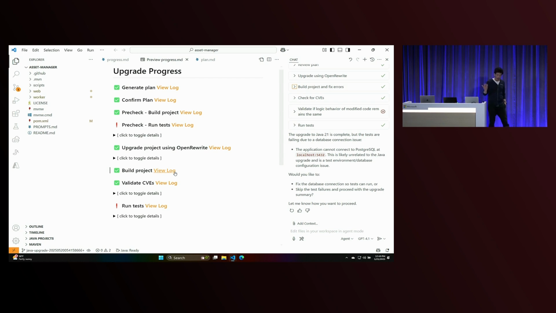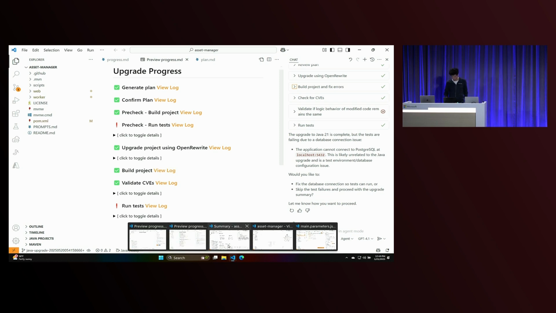And so that's Java Upgrade. It was released on Monday, and so you could use this right now to upgrade your applications to Java 17 or to Java 21, and associated Spring Boot versions and other dependencies. All right, so let's move on to